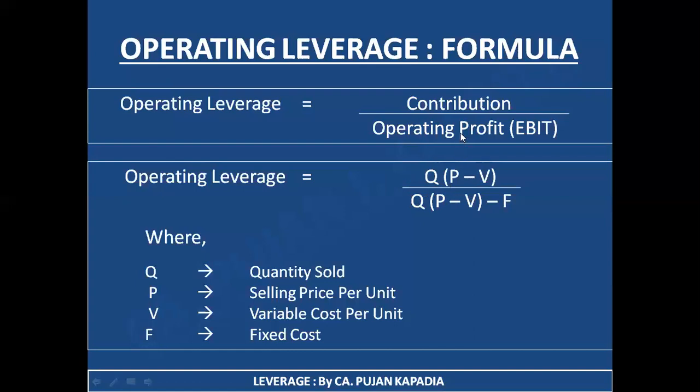It is just the case that if it is absolute figures, you are going to fill the above one. If it is given per unit wise, then you are going to use the below one. I hope I am clear with the formula. Fine. I would request you all to note down this particular formula if possible, or memorize it, because when we do this sum in the next slide, it will be useful to you. So I'm giving you a moment, kindly memorize and note down the same. Fine.